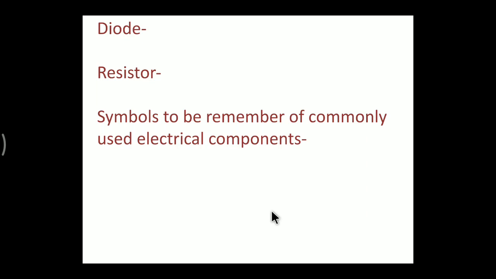Due to this, they accumulate at the junction, means a potential barrier is produced at that junction, that is also called VB, that is barrier potential. So if the diode is composed of pure silicon, then the barrier potential for the silicon diode is 0.7 volt, and if the diode is composed of pure germanium, then the barrier potential for the germanium diode is 0.3 volt.